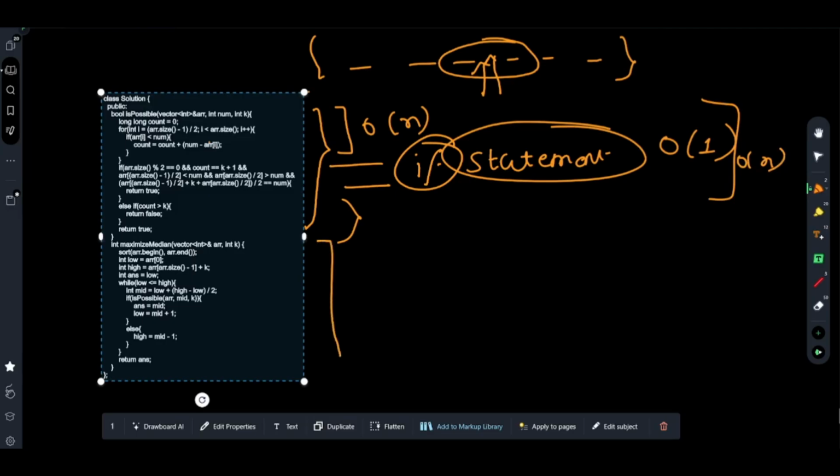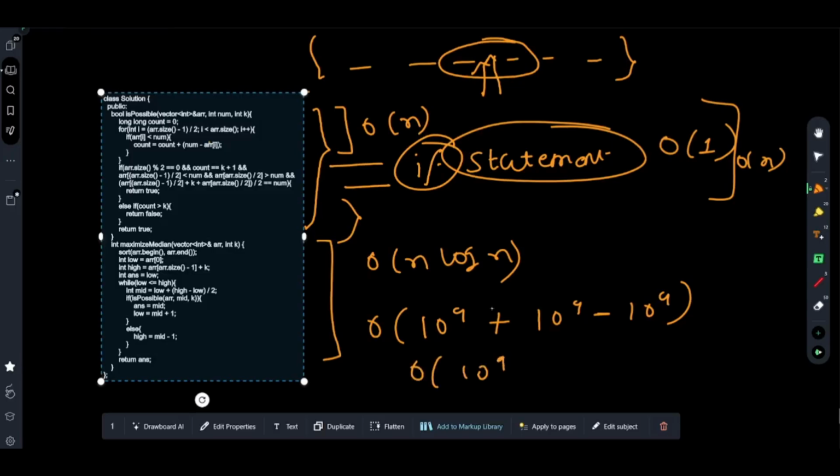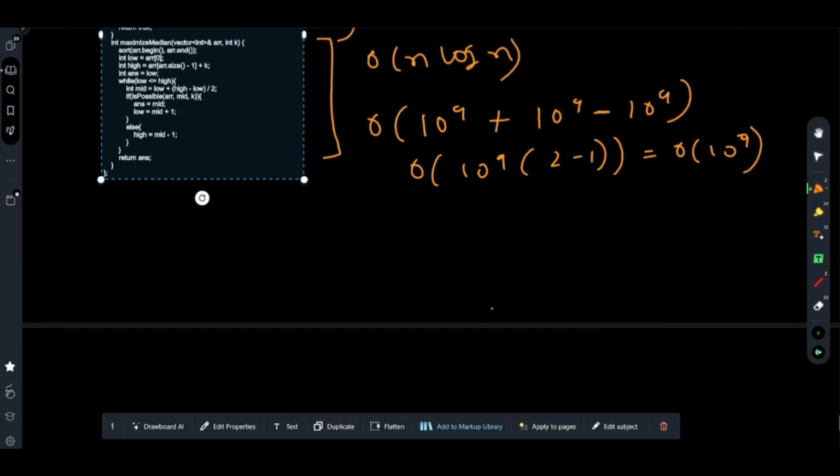And the sorting is taking O of n log n time. And this binary search is taking O of 10 to the power 9 minus what is the minimum possible value. 10 to the power 9 plus k is also 10 to the power 9. So it is effectively O of 2 into 10 to the power 9, minus 1, which is O of 10 to the power 9. The constants cancel anyway. So this will be O of log of 10 to the power 9.